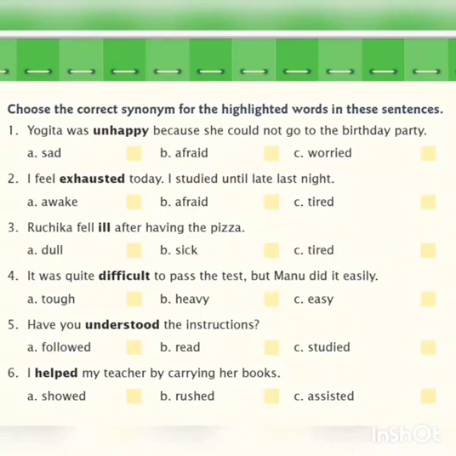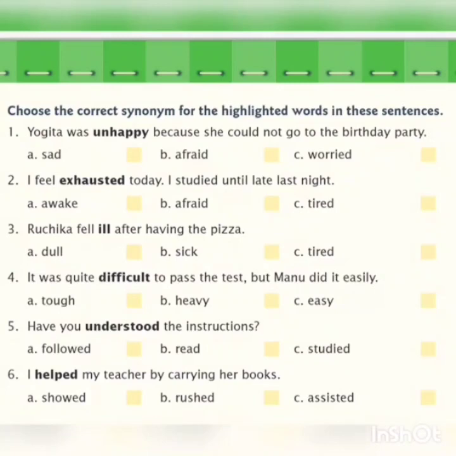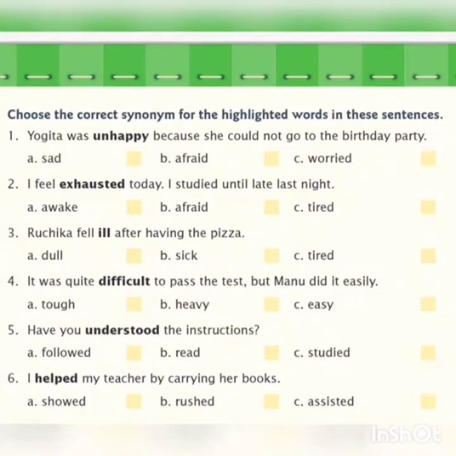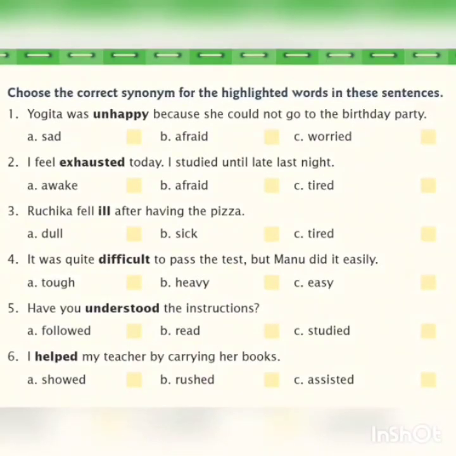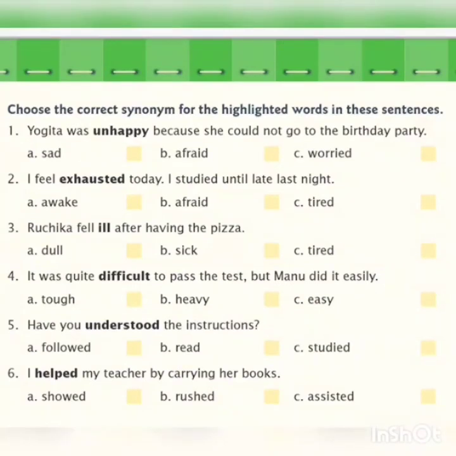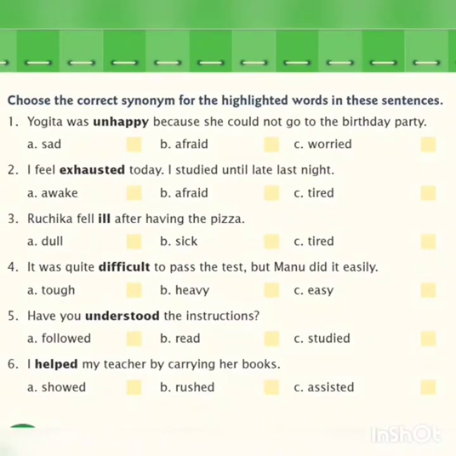Okay, children, now let's read the heading. Choose the correct synonym for the highlighted words in these sentences. The first one, Yogita was unhappy because she could not go to the birthday party. Now the highlighted word is unhappy. Now the synonym for unhappy is sad. Yes, very good. Second one, I feel exhausted today. I studied until late last night. Exhausted means very good, tired.